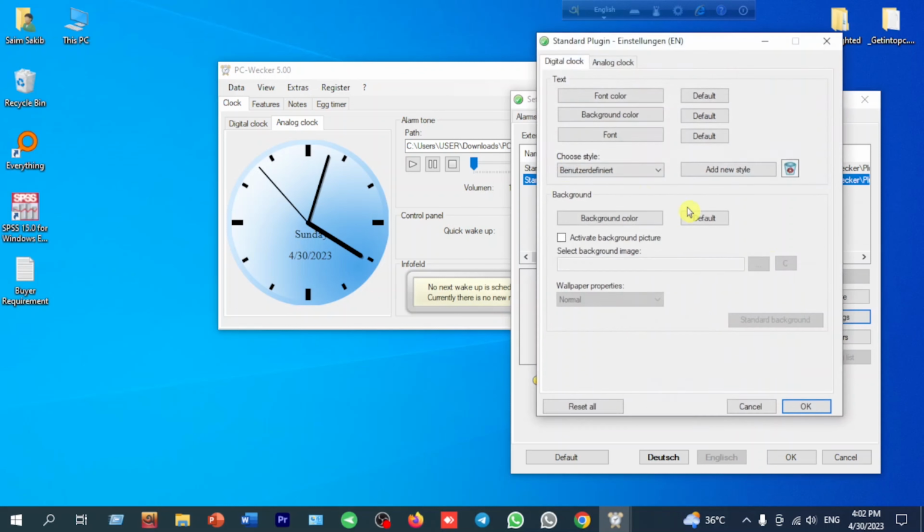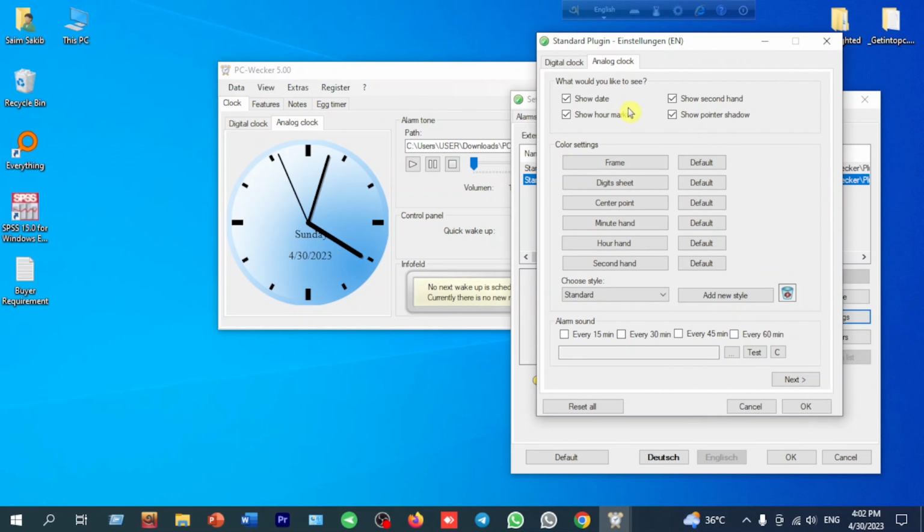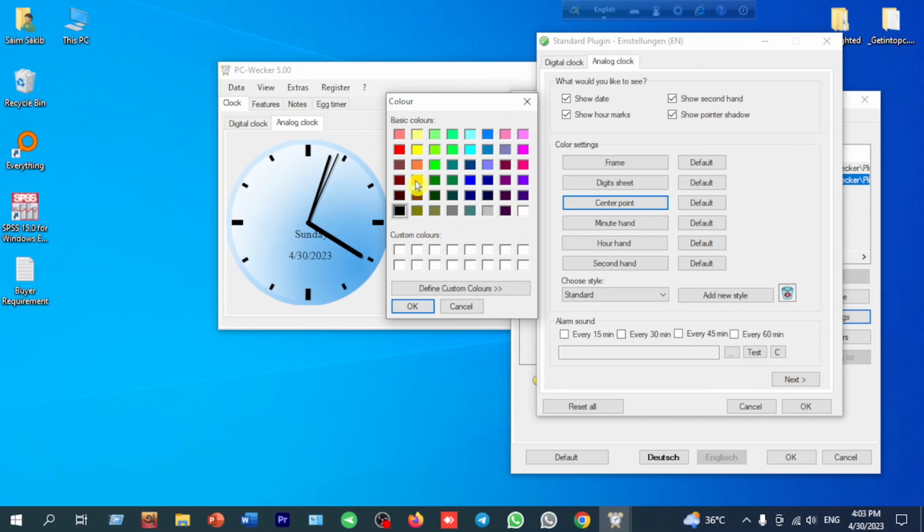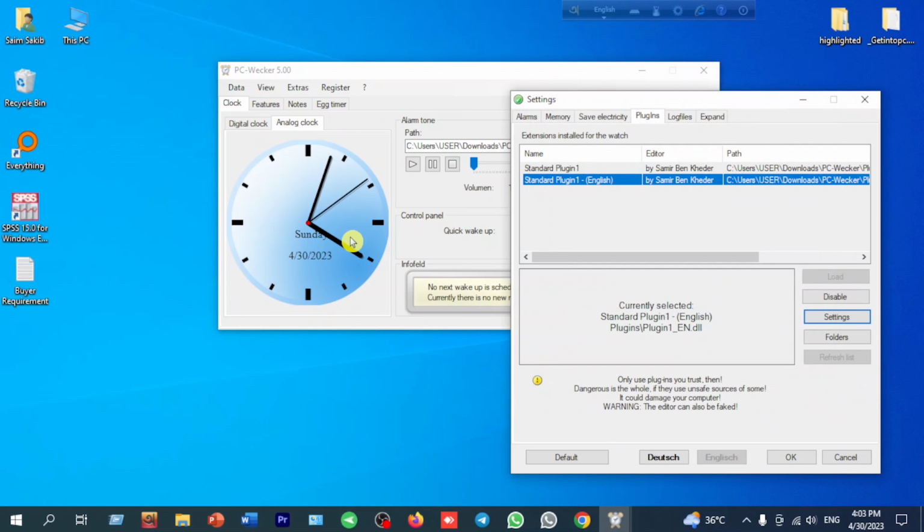Okay, then we want to change the central point color. Here is the black color. If we want to change it to red, what should we do? Central point, just click red, press OK, then OK. Here is the red color. Okay, so this is the process. You can change the interface or design of this clock.